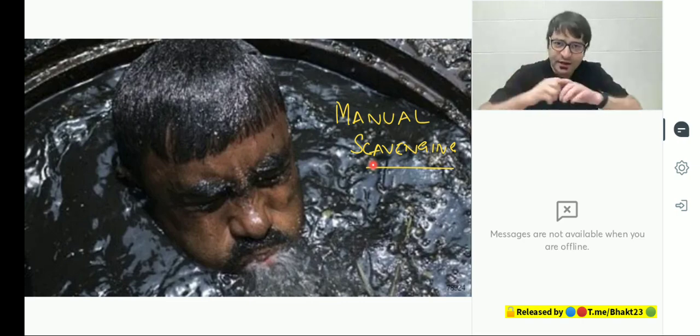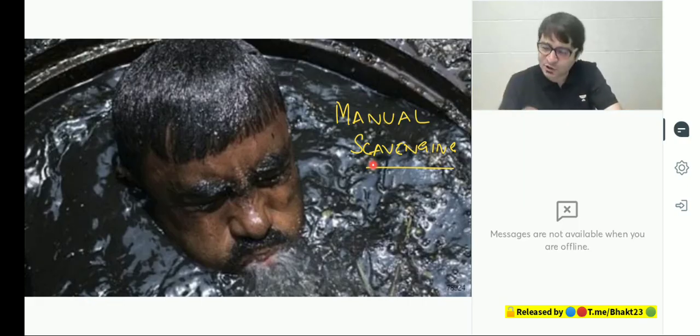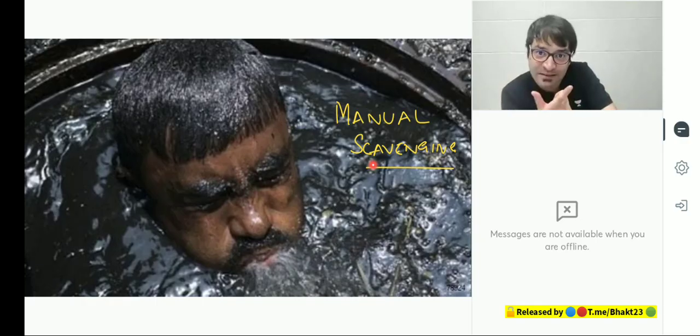So there is a clash between what is mentioned in the constitution and the empirical reality. The constitution says untouchability is abolished. The reality is it is rampant. The constitution says social justice, but the reality is whenever a Dalit member tries to open up a business, in some cases he is not allowed to.